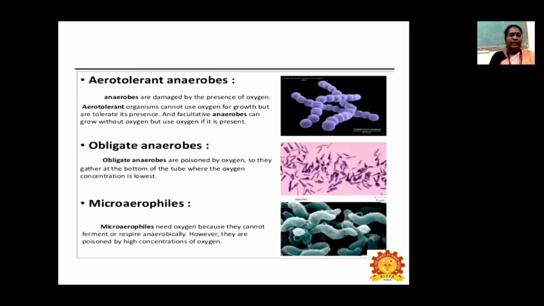So the third one is aerotolerant anaerobes. Anaerobes are damaged by the presence of oxygen, but aerotolerant organisms cannot use oxygen for growth, though they can tolerate its presence. They don't have any oxygen requirement, but if oxygen is present, they can tolerate it. That's why they are called aerotolerant anaerobes.